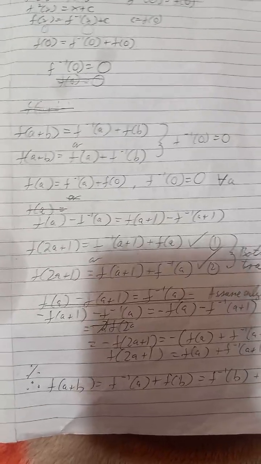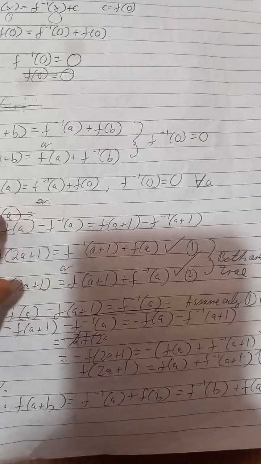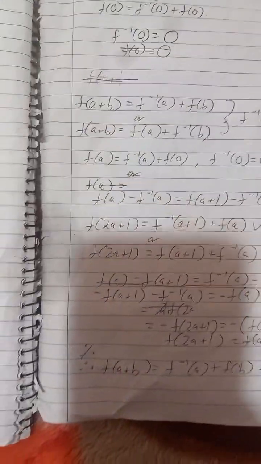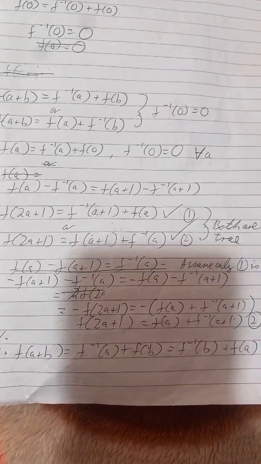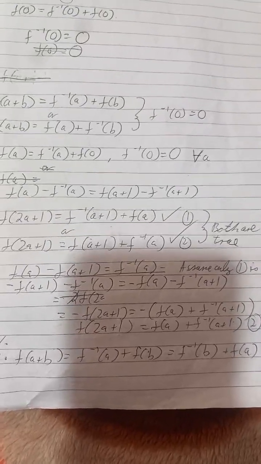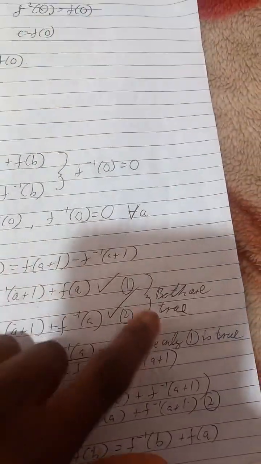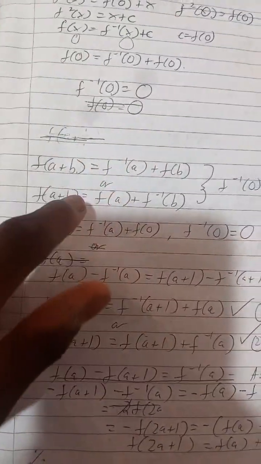And when we input it back into the original equation here, you can get the function f of a plus b is equal to f minus 1 of a plus f of b is equal to f minus 1 of b plus f of a, which assumes that both statements are true, and this is also true, as long as this and this are also true. So therefore,